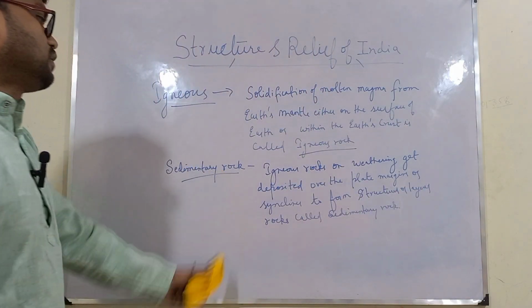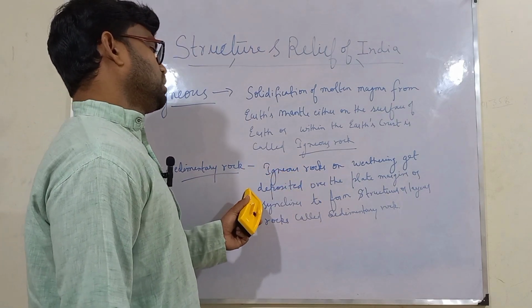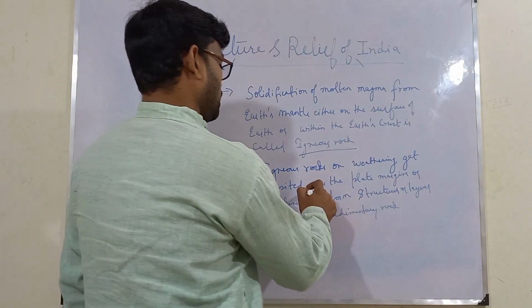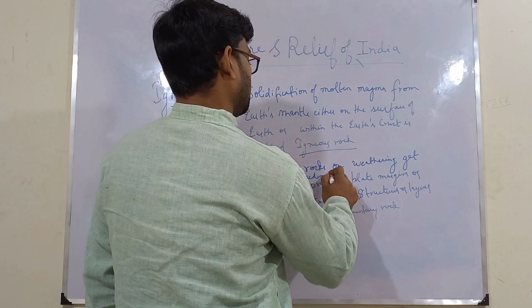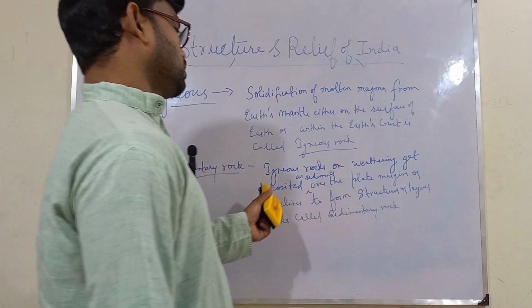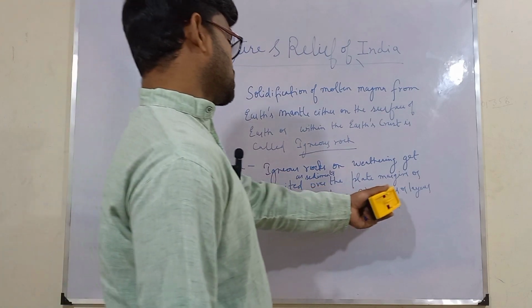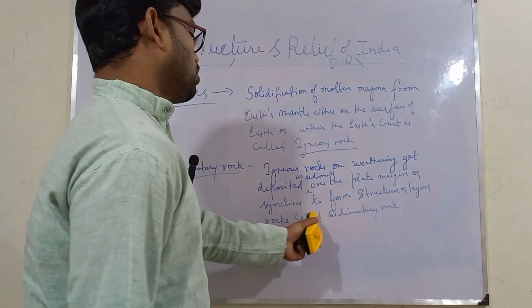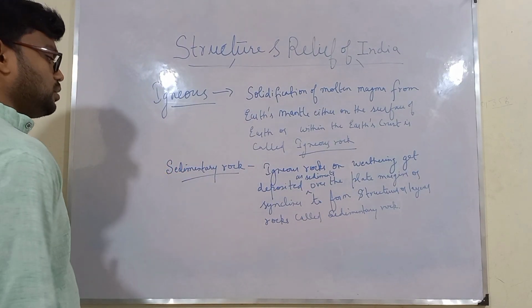So this is the definition for sedimentary rocks. You can write it down. Igneous rocks on weathering get deposited as sediments over the plate margins or synclines to form structured or layered rock called sedimentary rocks.